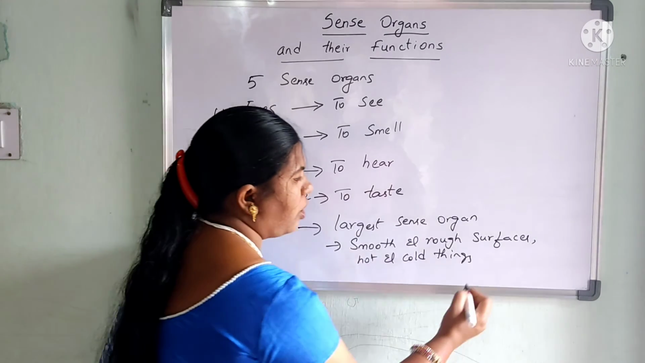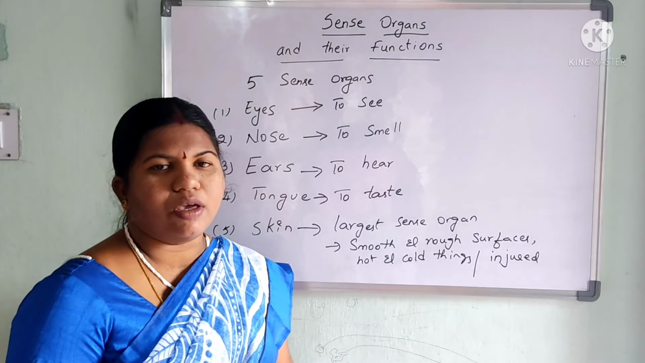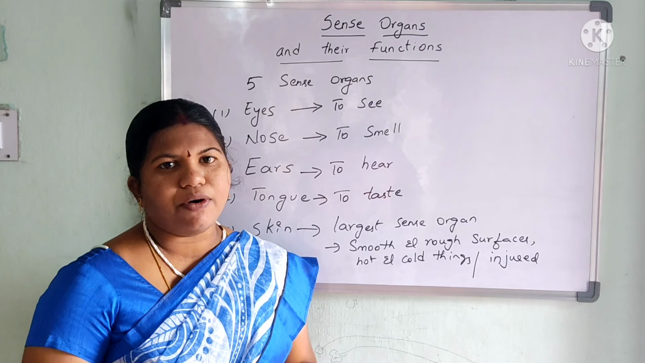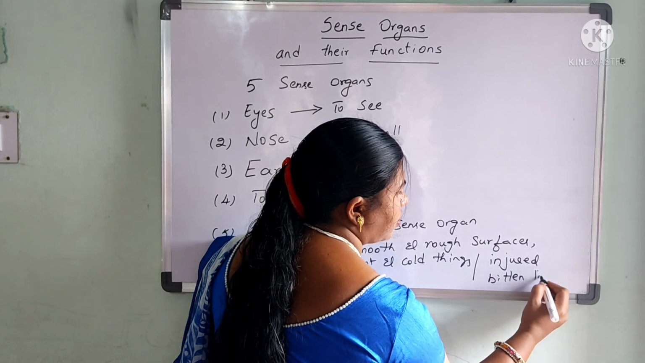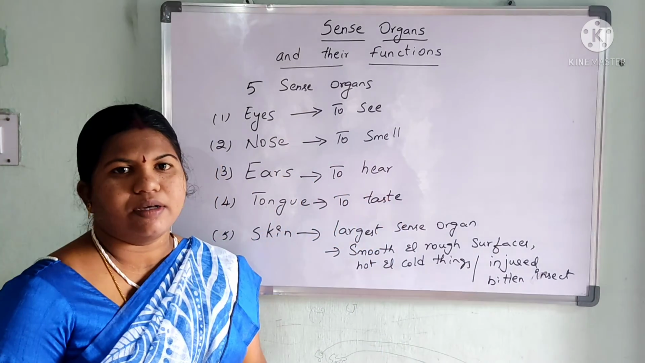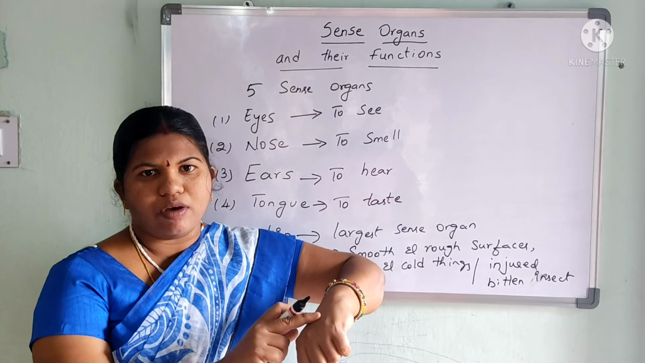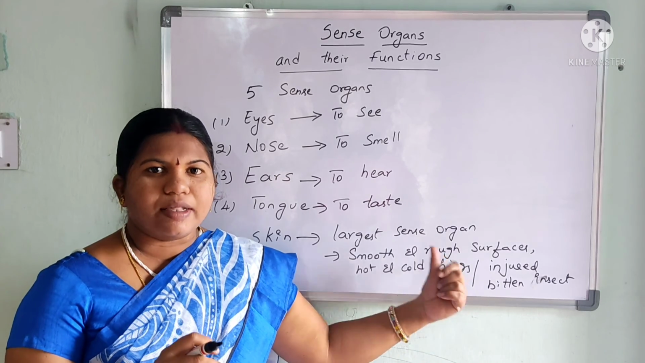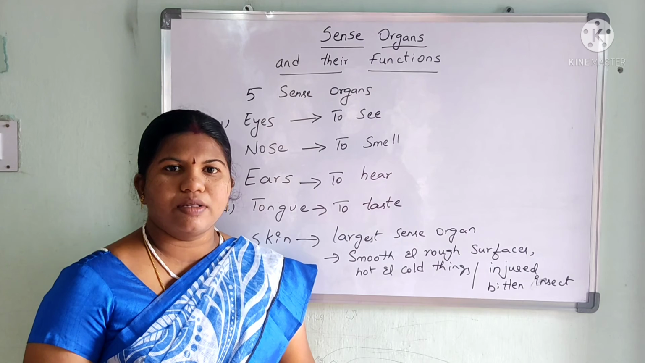And for example, when you are injured also, when you have fallen down, okay, you get some hurt. The pain of the injury is felt with the help of skin. And when you have been bitten by an insect, that pain is also felt with the help of skin. So for example, when a mosquito is coming and falling on your hand and biting you, you immediately remove your hand from that. So that sense is being felt with the help of the skin. So this is the function of skin.